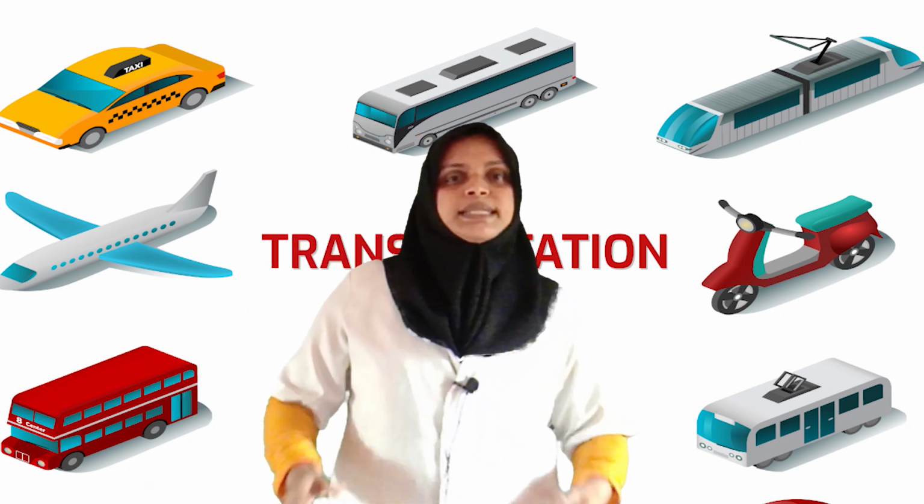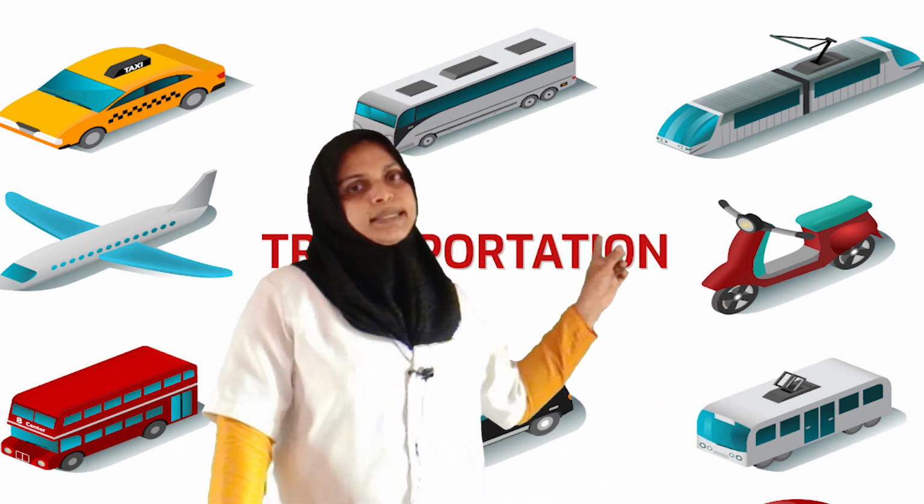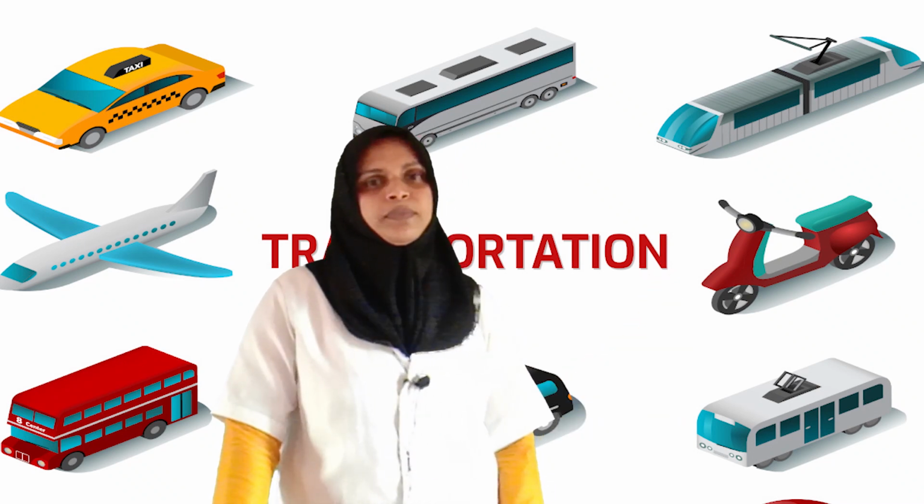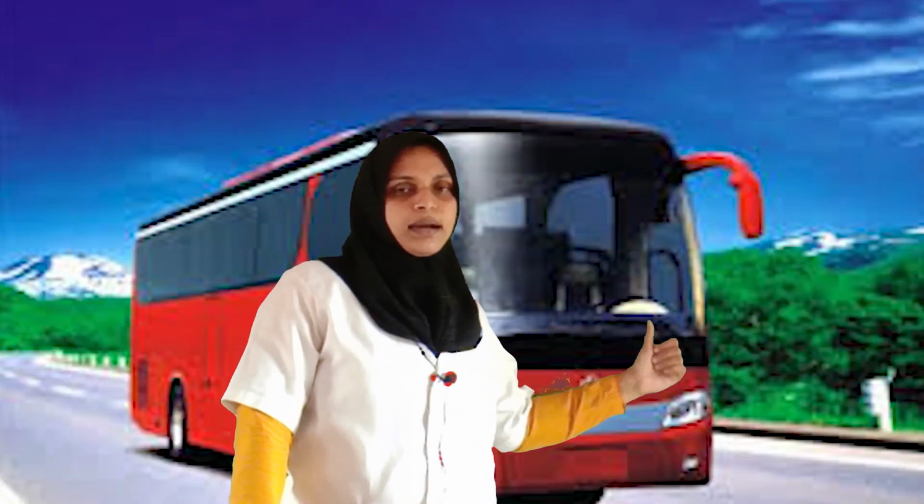Can you list out some of the vehicles we are using for traveling? Yes, there are many vehicles we are using for traveling. The vehicles we use to travel on road are called roadways. Example: bus, car, jeep, motorbike, etc.